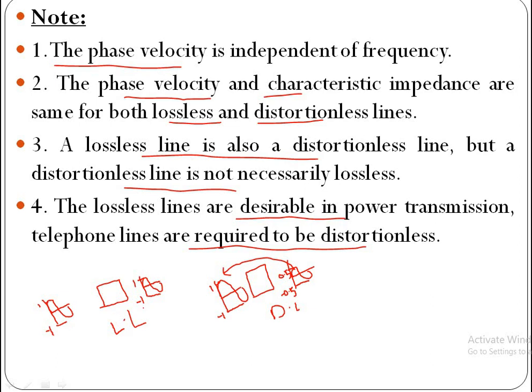In lossless transmission line, the shape and amplitude of signal must be same as the input signal. So here also shape is same as the input signal. Hence all lossless lines are distortionless lines, but distortionless lines need not be lossless.